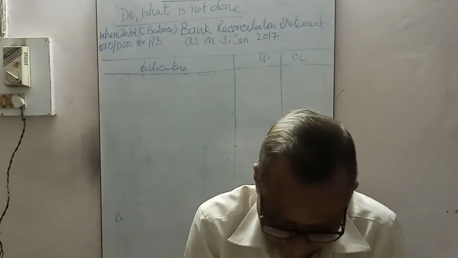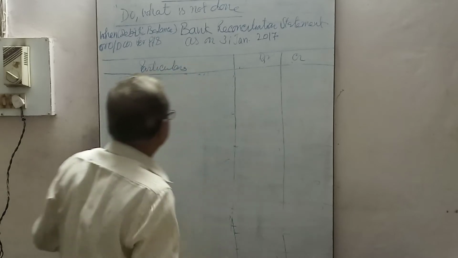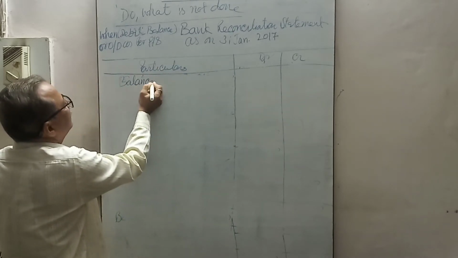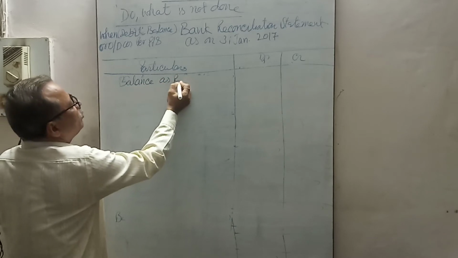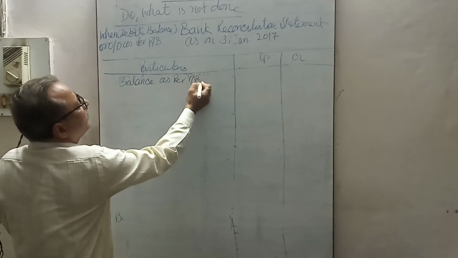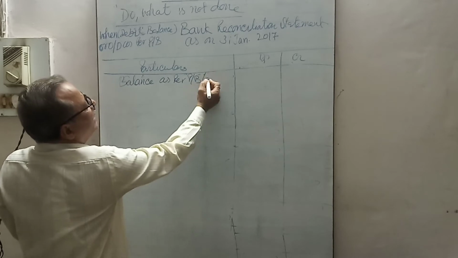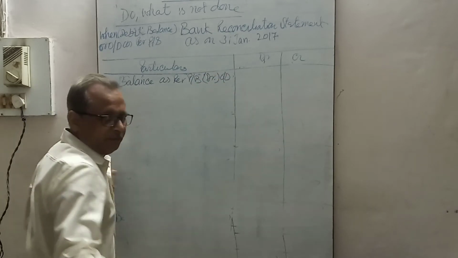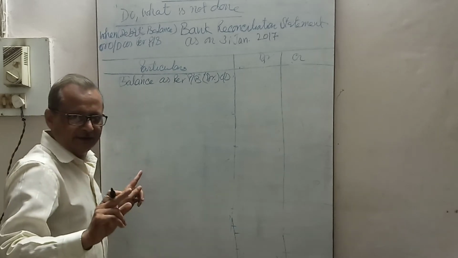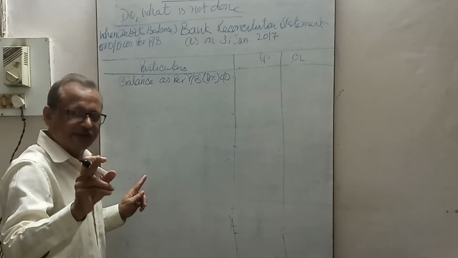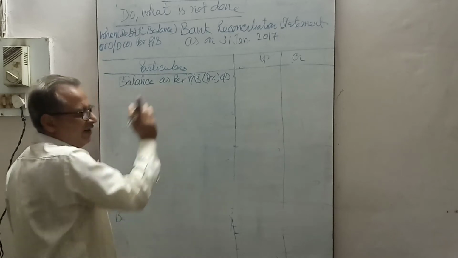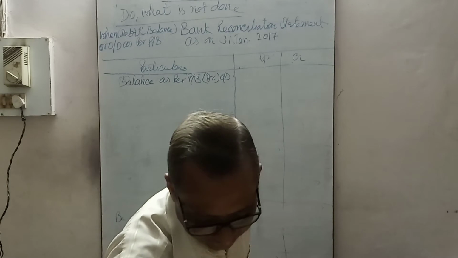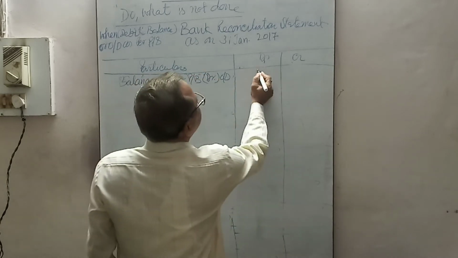Now see, bank passbook balance as per passbook. Which balance is given? Overdraft balance or debit balance. OD. Passbook balance, debit balance is overdraft. Unfavorable. Cash book debit balance is favorable. Now here unfavorable balance. Debit balance. It is given 6,500.